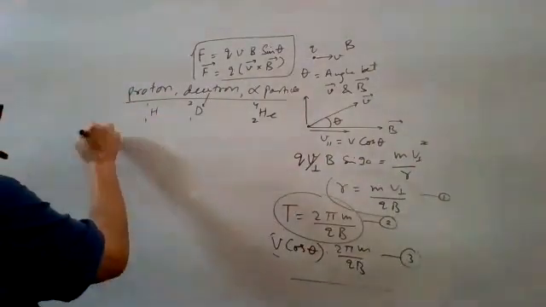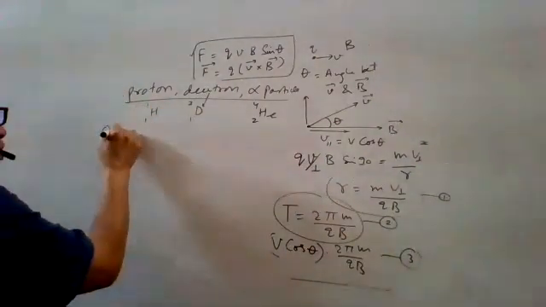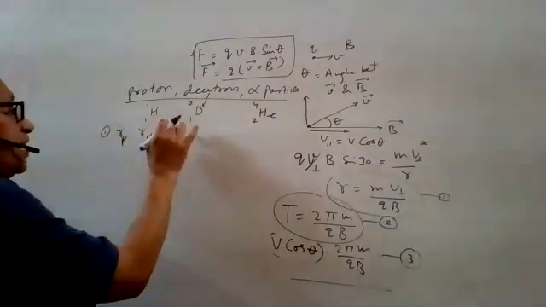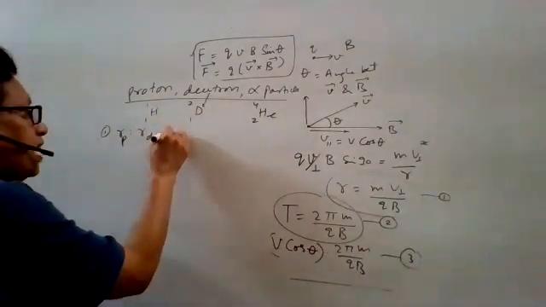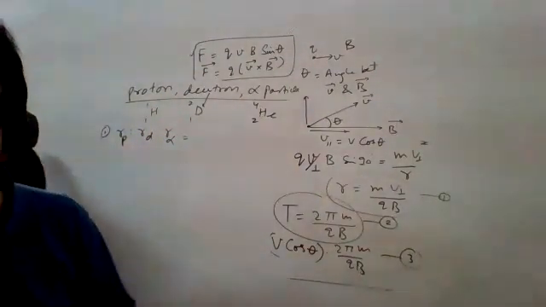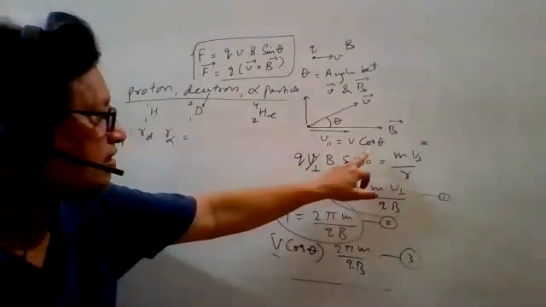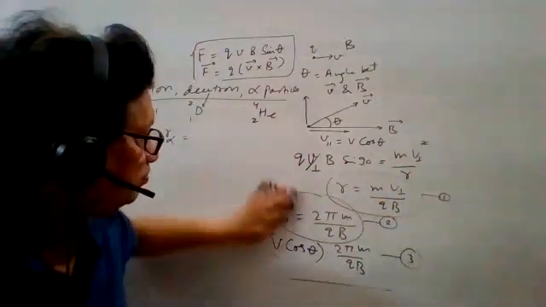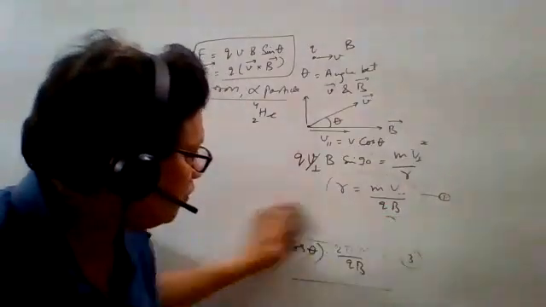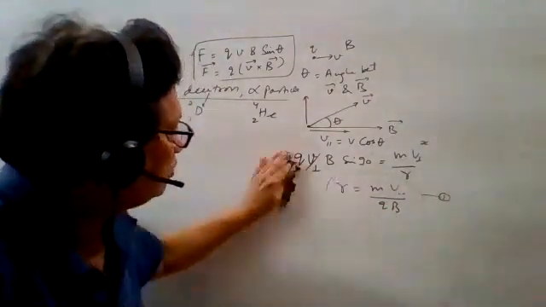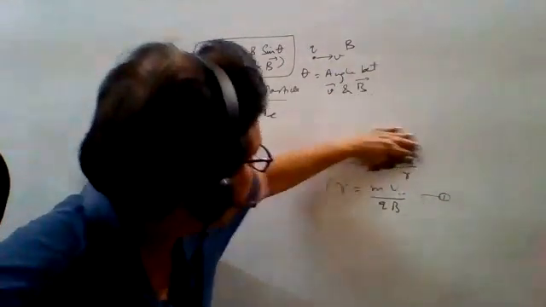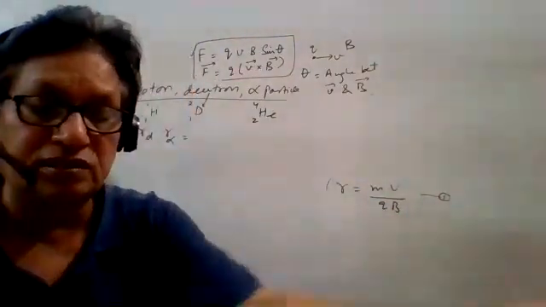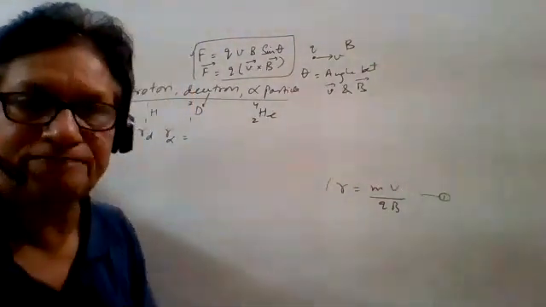So, first question, find out the ratio of the radii for this proton, neutron, capital D or small d, no problem, and the alpha particle. In that case, if momentum is the same, the radius formula here is mv upon qb. Only mv is constant, B is constant. So R is inversely proportional to charge.